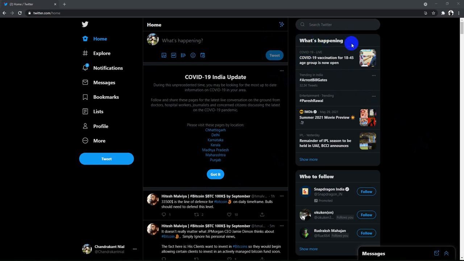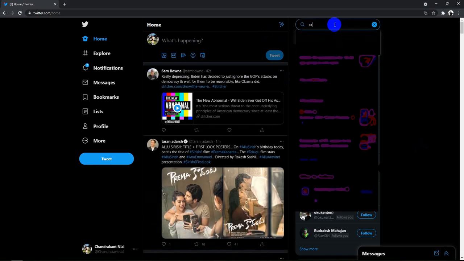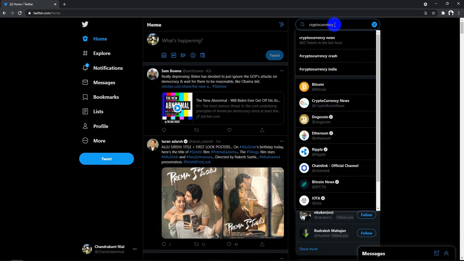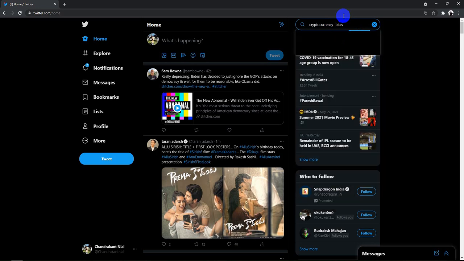There is one really smart filter that we can use. Let's say I am searching for cryptocurrency, but it shouldn't contain something like Bitcoin.